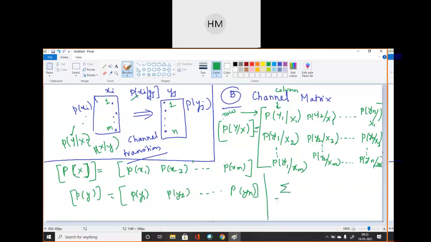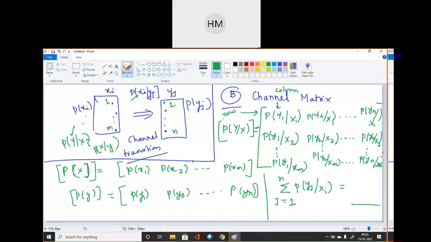overall summation j equals 1 to n. P of yj upon xi will be equal to, what will it be, student? Tell me this value. The summation varies from j equals 1 to n, and we want to find the summation of the P of yj upon xi matrix. Okay, that is a channel matrix.